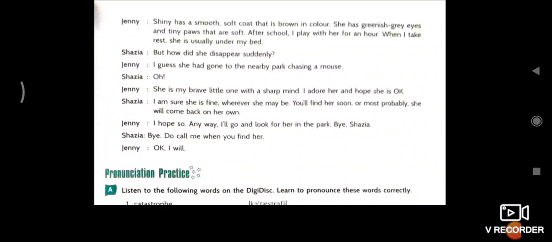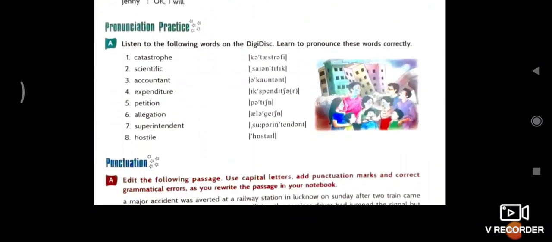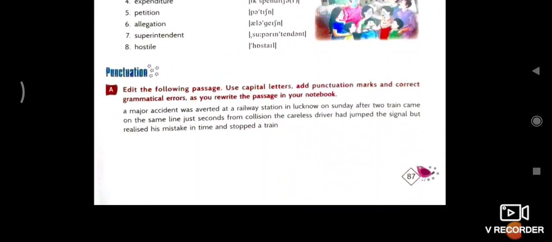Now pronunciation practice. Here are some words given, so pronounce them loudly at least 2 times. First word catastrophe, second scientific, third accountant, fourth expenditure, fifth petition, allegation, superintendent. Next word, hostile.